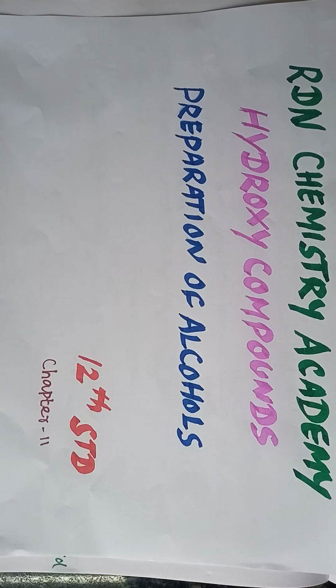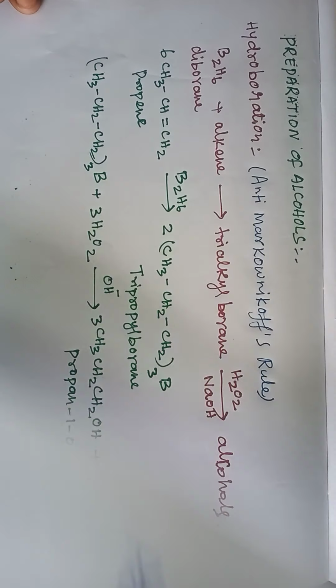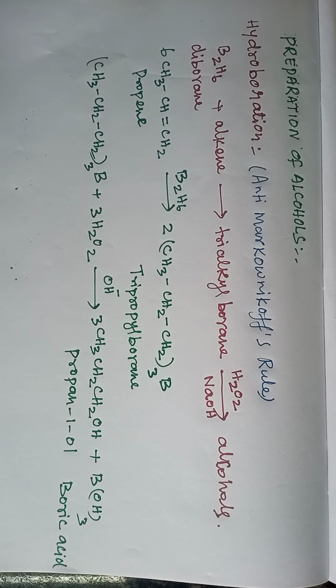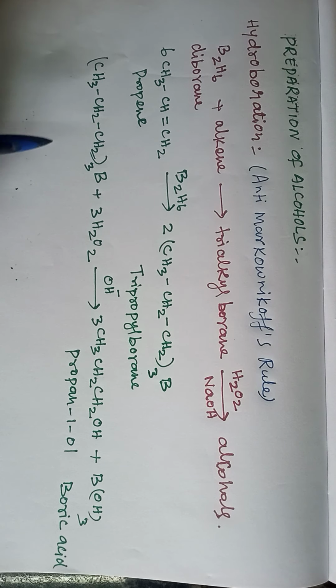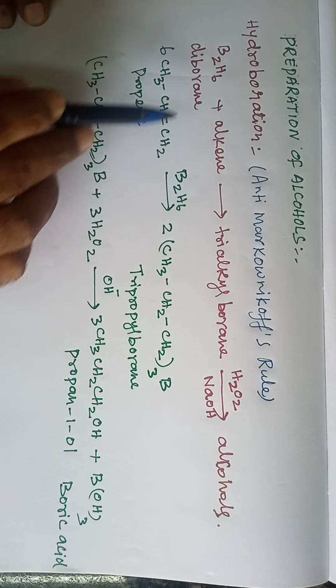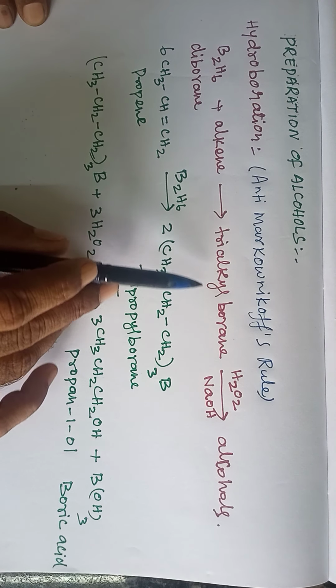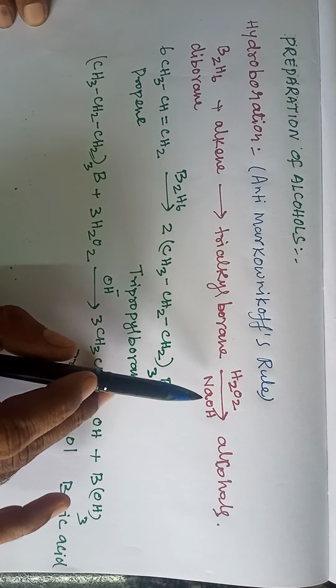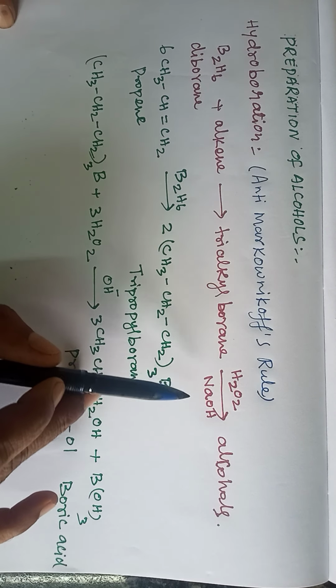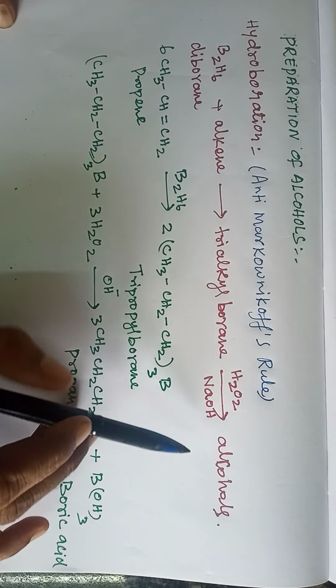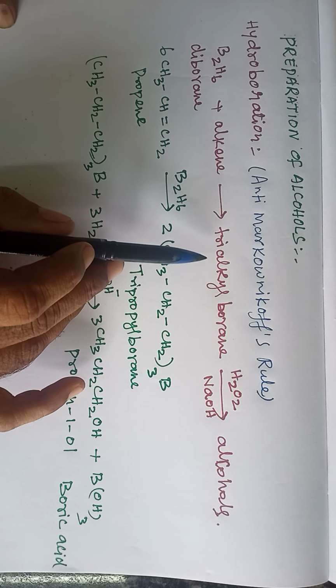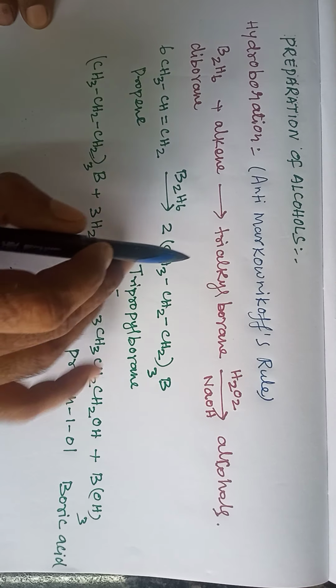Good morning, guys. Today we are going to discuss the preparation of alcohols from hydroboration. In hydroboration, the diborane reacts with the alkene. It gives trialkyl borane, which on treatment with hydrogen peroxide in the presence of sodium hydroxide gives alcohols. And the overall reaction is hydration of an alkene.